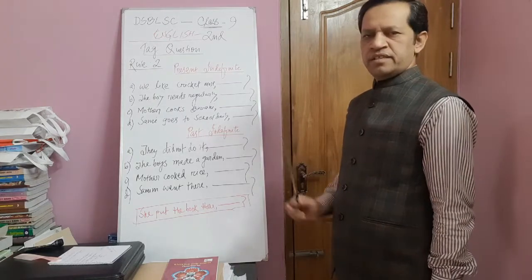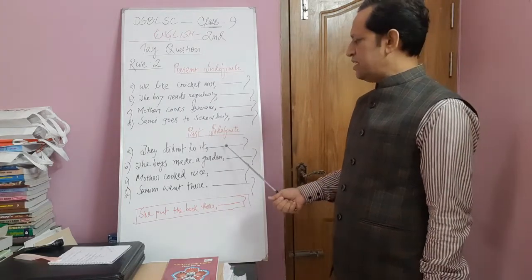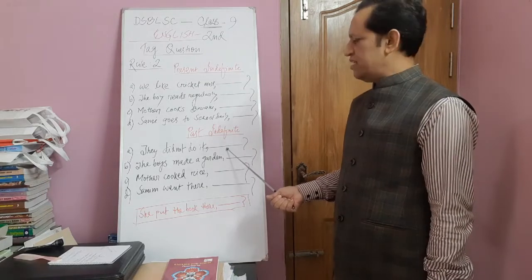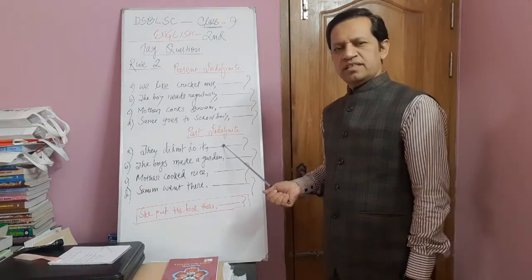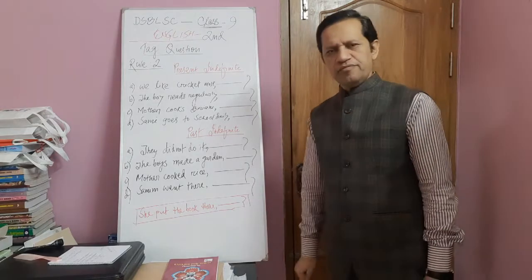That's why the answer would be did they. We do not write not here. The answer would be did they.